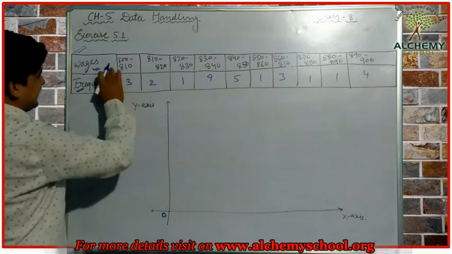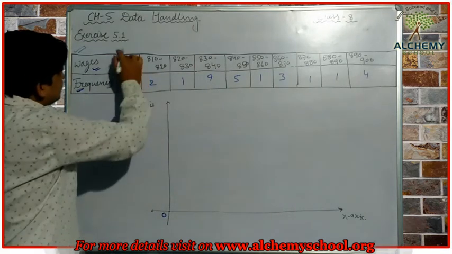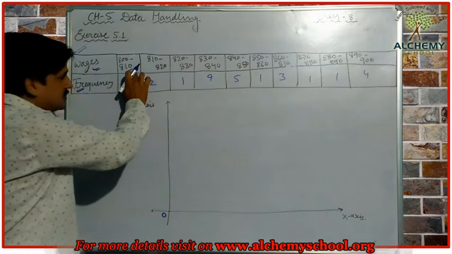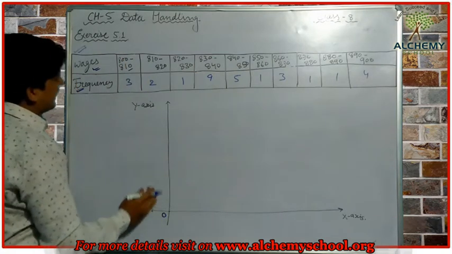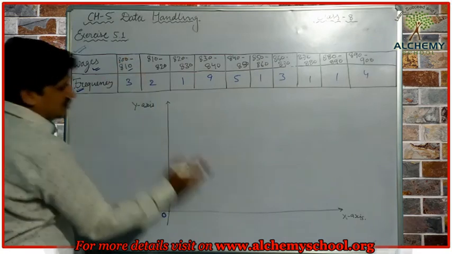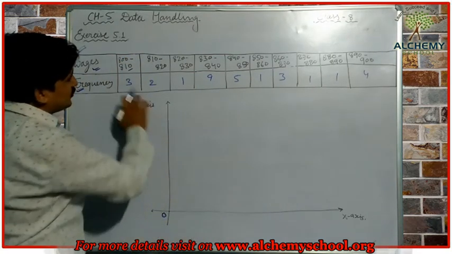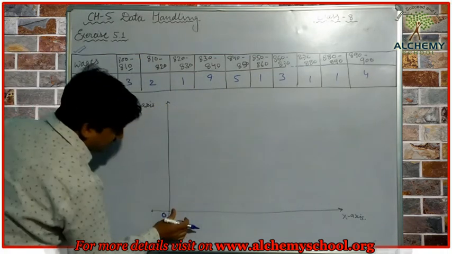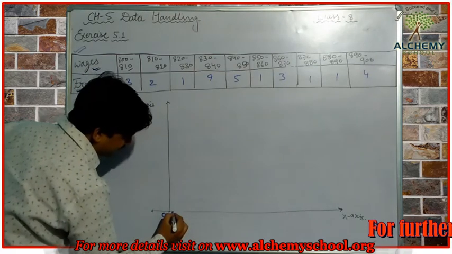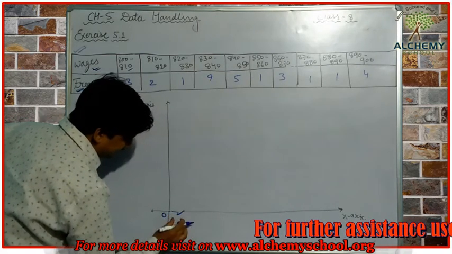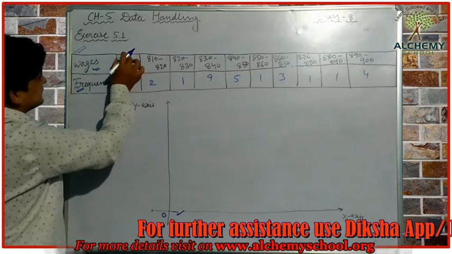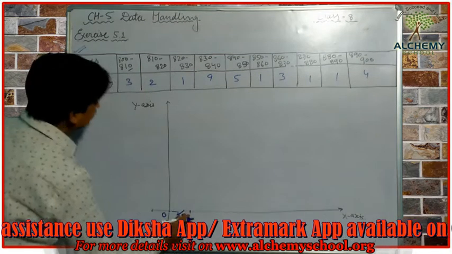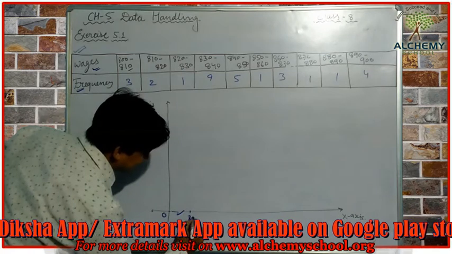Okay, so let's represent the class intervals first. The first class interval that we have here is 800 to 810. Students, it is not required to show values smaller than 800 on the x-axis. Why? Because we don't have any frequency here that is less than 800. So for that we make one zigzag line. It means we are not going to show the values smaller than 800 on the x-axis. Now the first value that we are going to represent is 800.